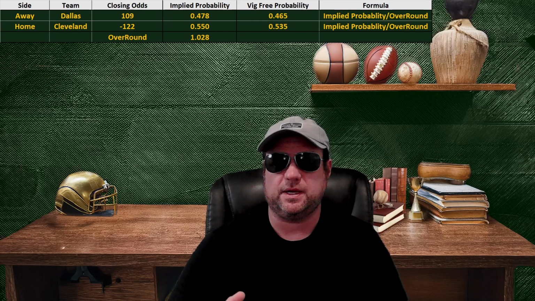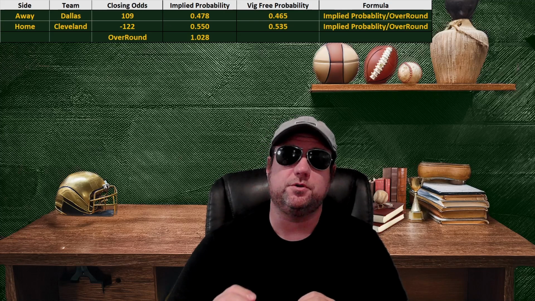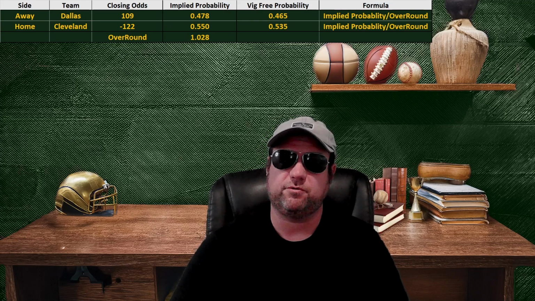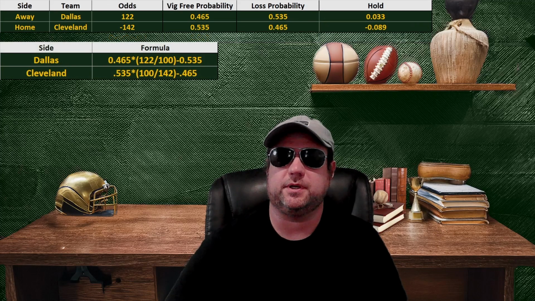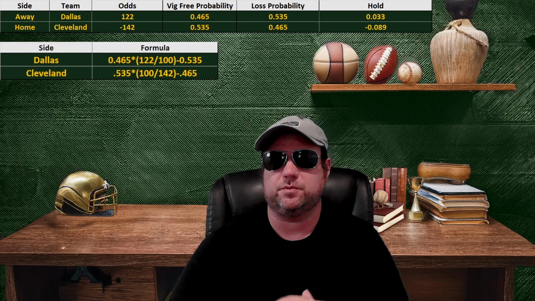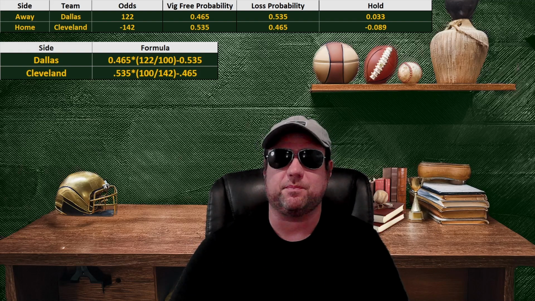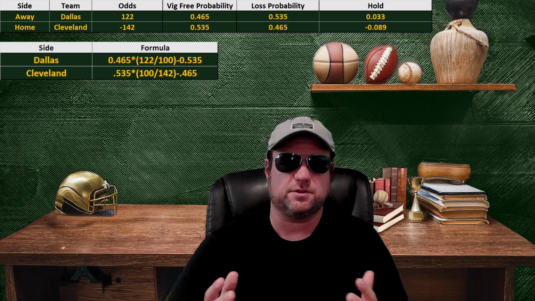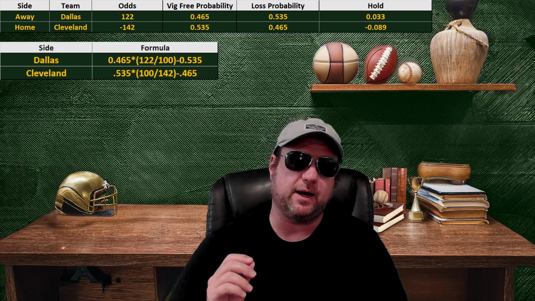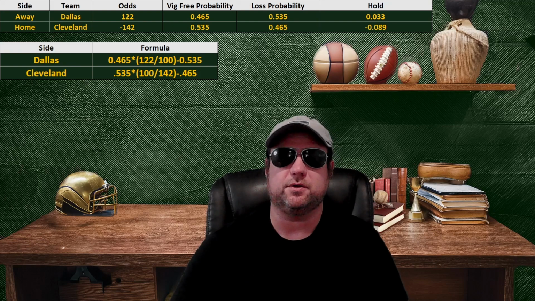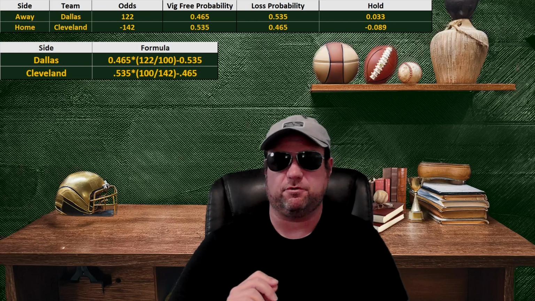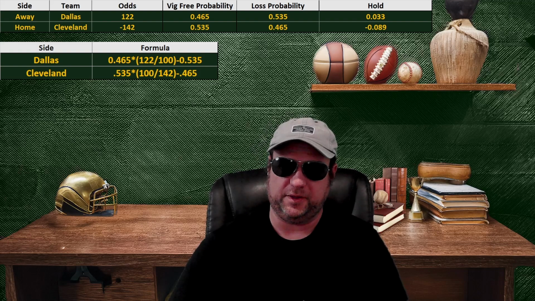So the last step we really have to do is we are going to substitute the new vig-free probability into the old formula, and that'll give us our hold and how much expected value we should have. So here's that formula again with the new input. My new vig-free probability is 0.465, my loss probability is 53.5, and my odds remain at 122. So in this case, I do the formula and I come up with a positive hold of 3.3%. So that's great. With the movement, I am long-term going to make $3.30 for every $100 I bet. So I now have expected value at the book.